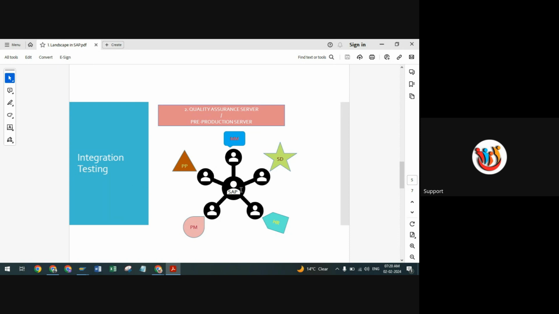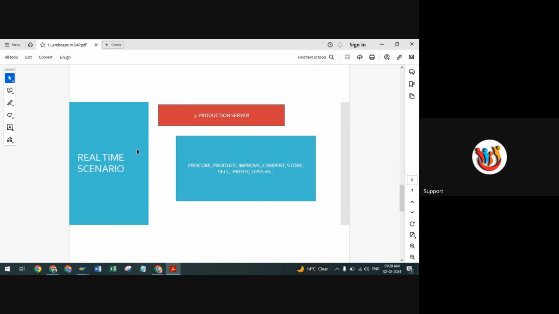So all the consultants are gathered together, and they are going to test all the different modules, whatever configuration they have done here. So it is mostly in the quality assurance server, and integration kinds of testing will be happening here. And UT is mostly done under your development server. Then the third one is your production server.